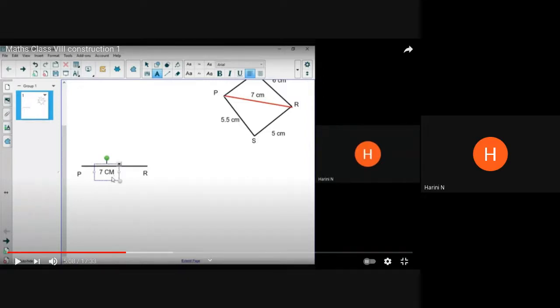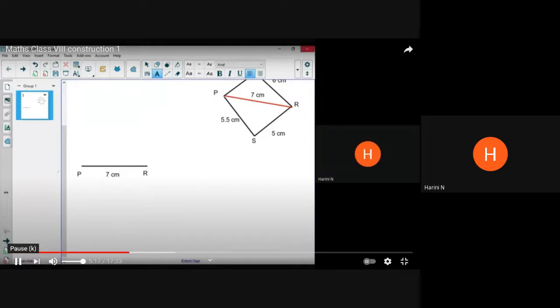All right? Should be very easy to complete. So, sincerely look at what I'm doing and continue. All right? Yes, 7 centimeter. Right? So this is right.